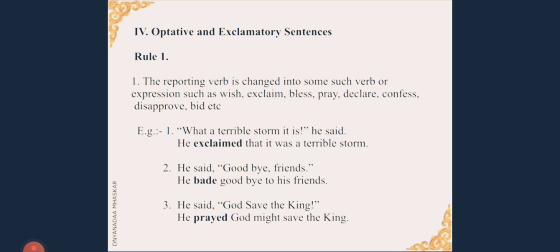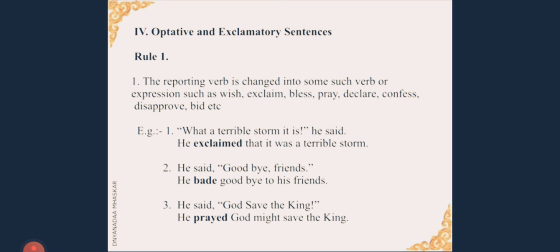We come to the last kind of sentences. What we have done is we have taken both the sentences, optative and exclamatory sentences, together, as both the sentences end with an exclamation mark. Of course, the definition of both differs. Optative sentences talk about a wish or a prayer, whereas exclamatory sentences express sudden feelings. So let us see rule number 1.